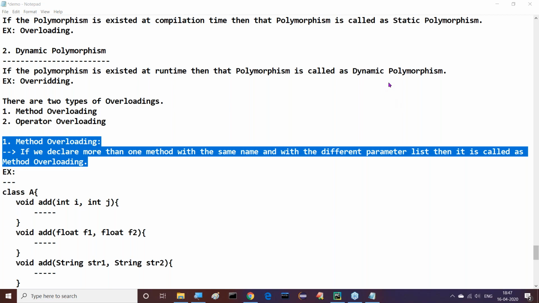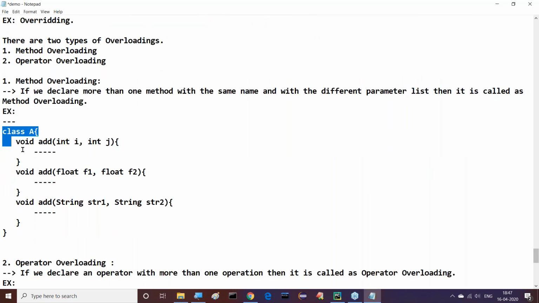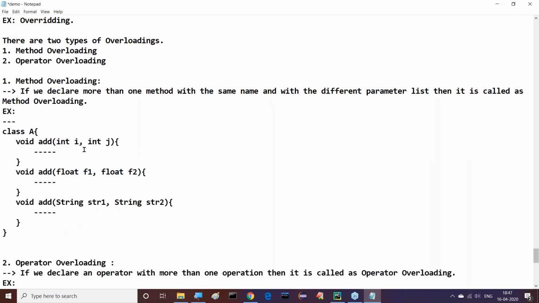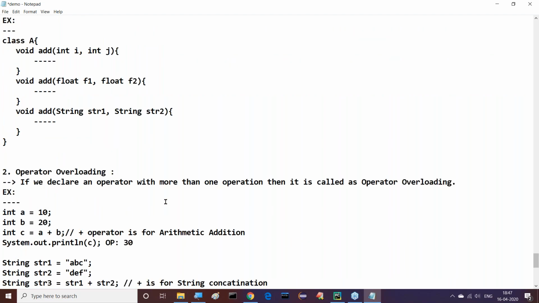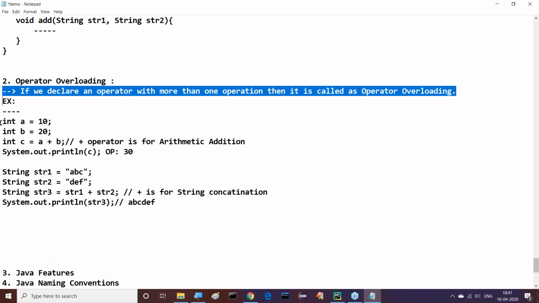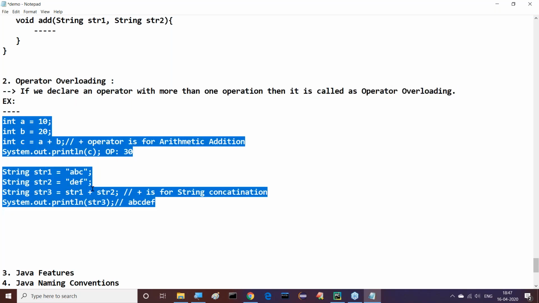Another point: if more than one method is declared with a different parameter list, it is called method overloading. Next is operator overloading. If we declare more than one operator with more than one operation, then it is called operator overloading.